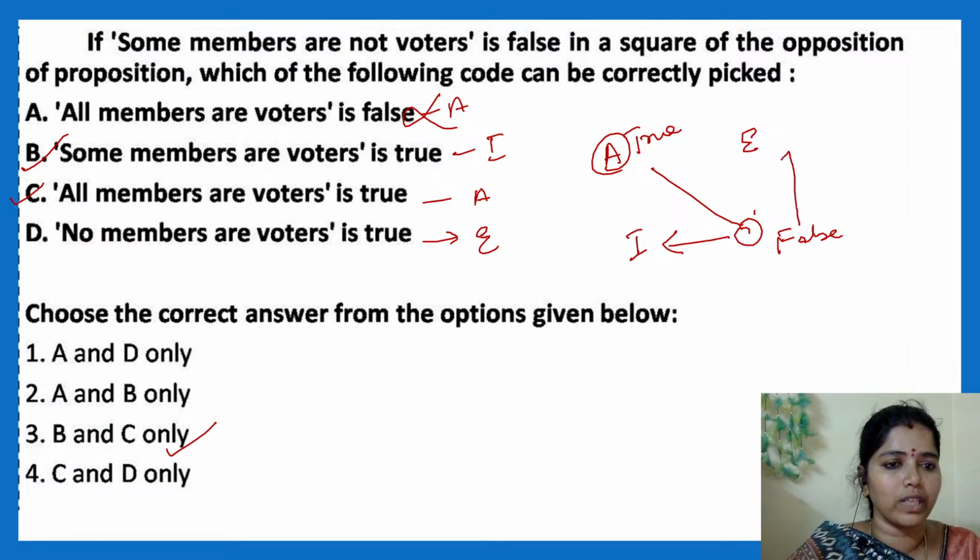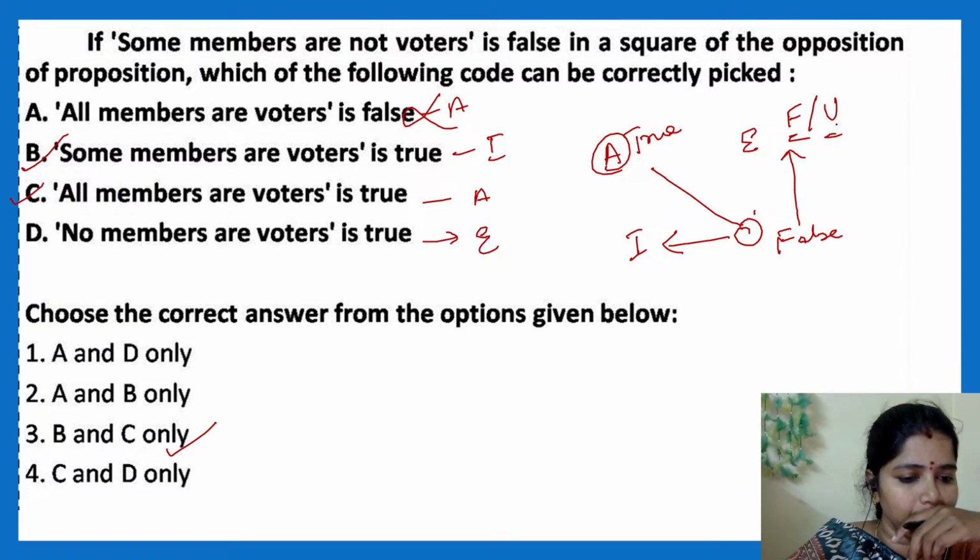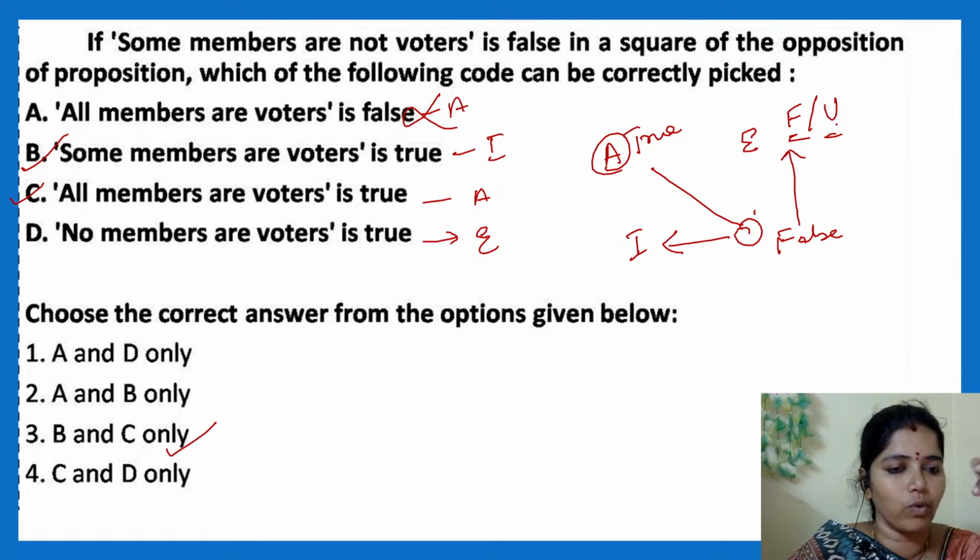When it is false, whether it is false or undetermined? Let me check. When the O type sentence is false, the derived statement from O to E is false or undetermined?